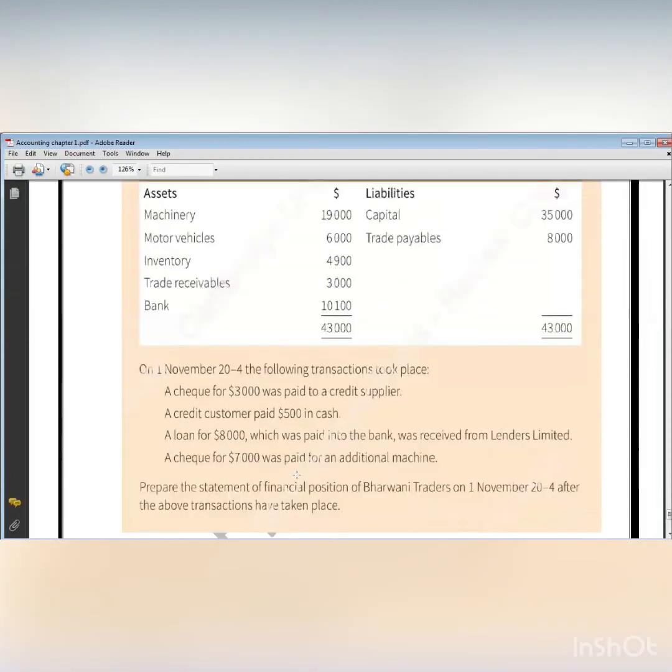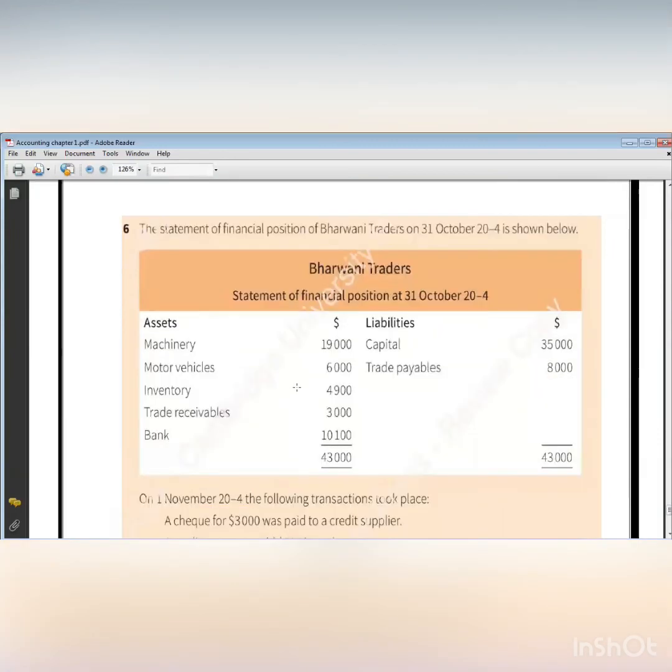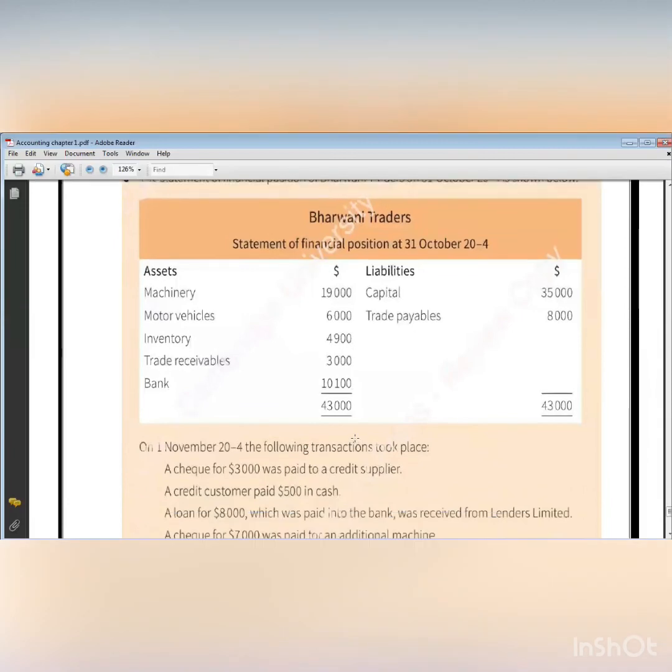And I'm going to make the statement of financial position like the previous one. Instead of this, I will make it vertically, all of them under each other, and just change the numbers. I added this motor vehicle. If there is any change here, all the numbers that I mentioned, I'm going to put them. Anything I added, like the bank loan, for example, I'm going to add this value.